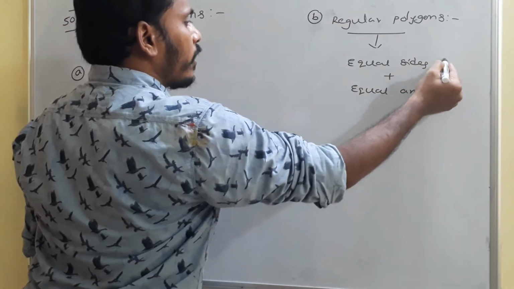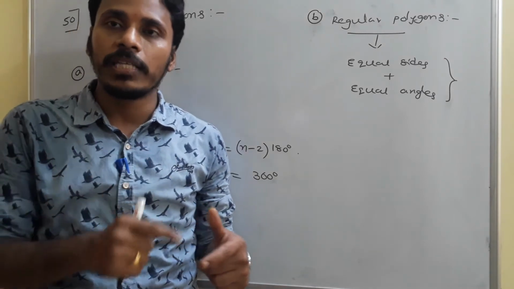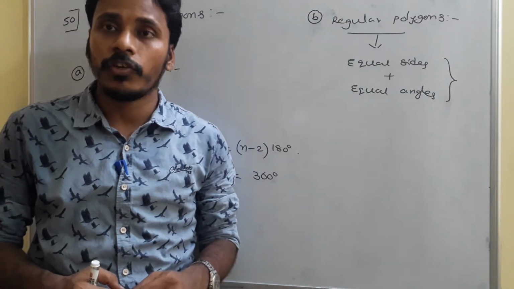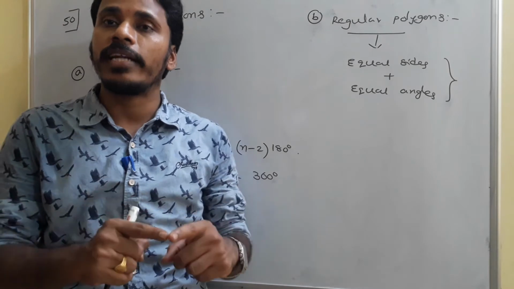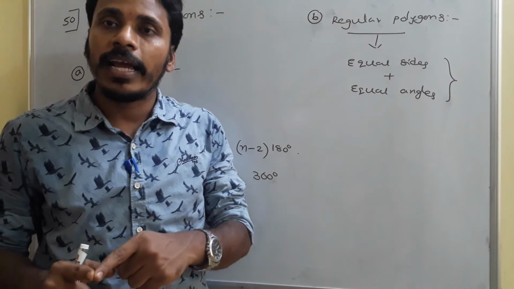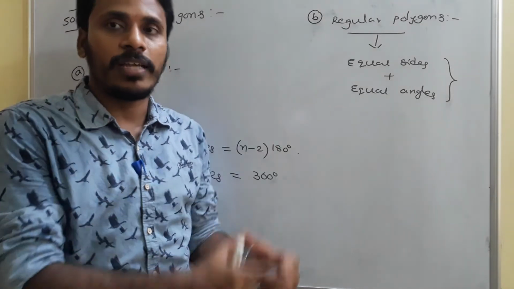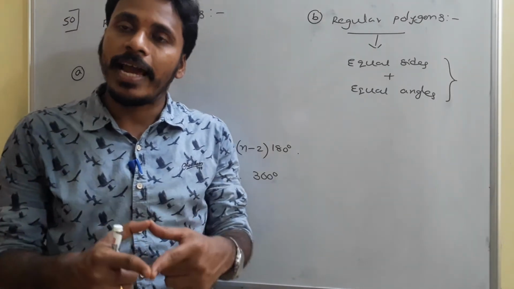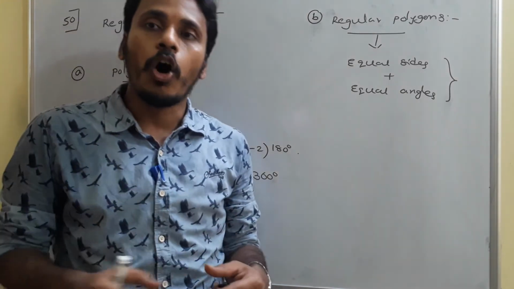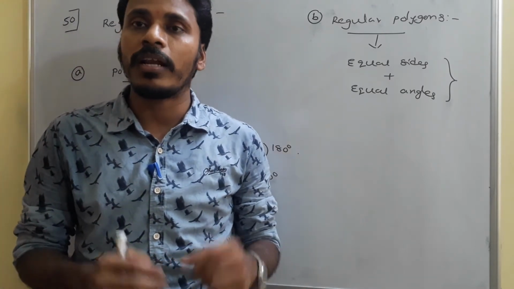Just think, if you have a quadrilateral where all the sides are equal and all the angles are equal, then we call it a regular quadrilateral, and in general it is a square. And in a triangle, if all the sides are equal and all the angles are equal, it is an equilateral triangle. So an equilateral triangle is a regular polygon of 3 sides. A square is a regular polygon of 4 sides. Similarly, we have regular polygons of 5 sides, 6 sides, everything. Coming to the hexagon, if all the sides and all the angles are equal, we say it is a regular polygon of 6 sides, a regular hexagon.